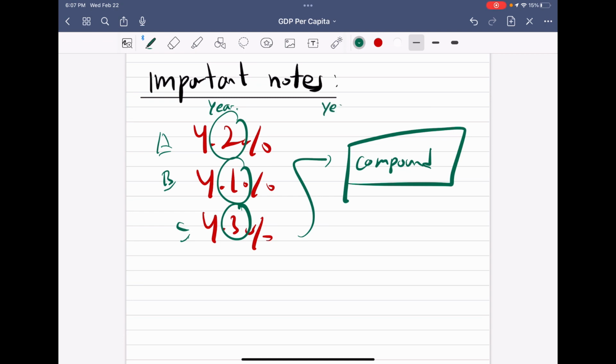Year 2, let's say it grows by 3%. It will grow 3% on this 4.2%. So you're technically earning interest on interest. That's the logic of it. So remember, different small growth rates make a dramatic effect in the long run. Why? Because growth rates compound. So that's the big idea.